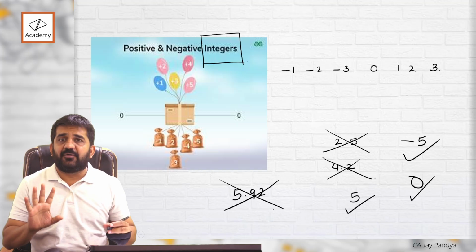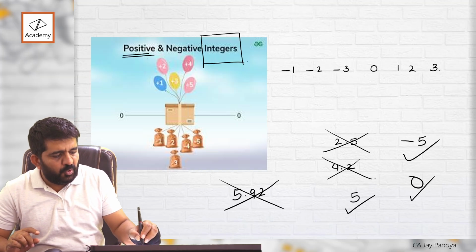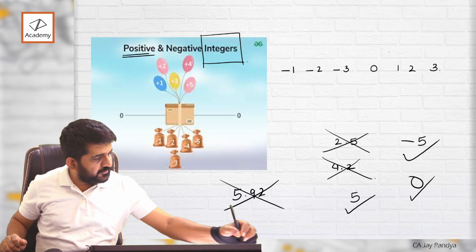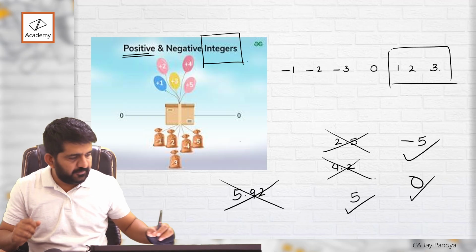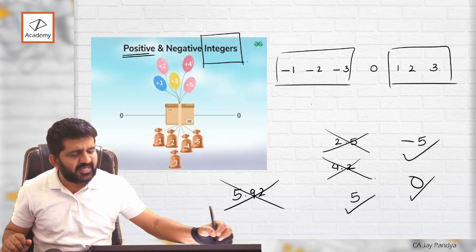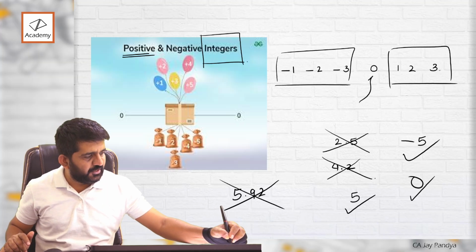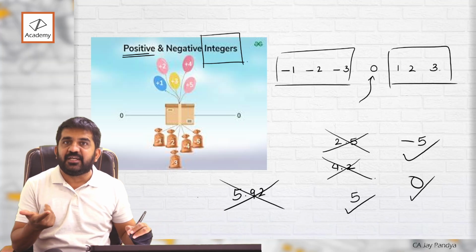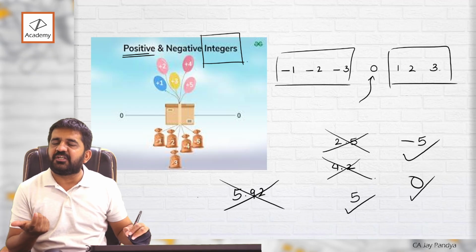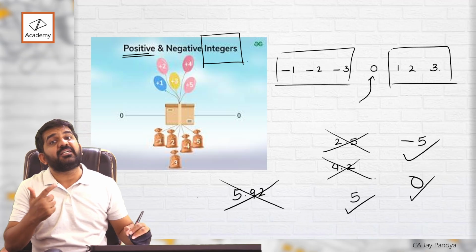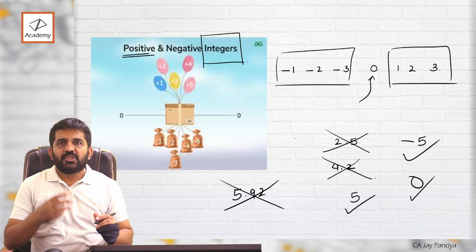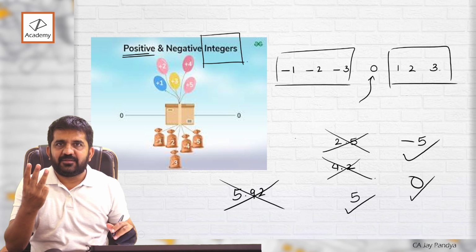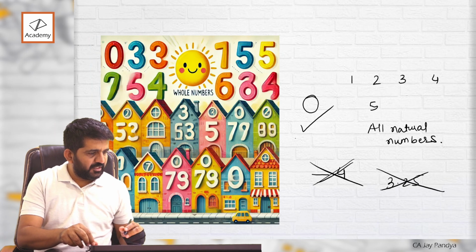And now a very simple definition. What are positive integers? Any positive number is a positive integer. Any negative number is a negative integer. And 0 is 0, right? It is an integer, but it is neither a positive integer nor a negative integer, but it is an integer. Right? So 0 is even included. Right? So this should be absolutely clear. Right? What is it?